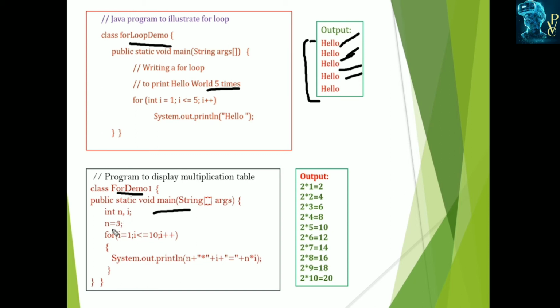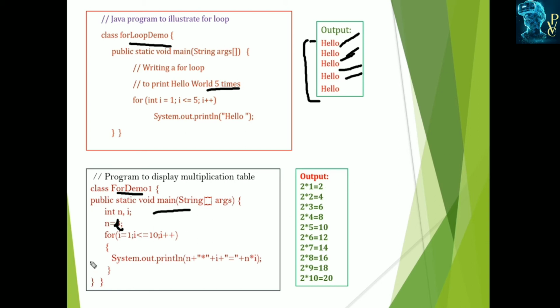Okay, n is equal to 2, here you have to specify the 2. For i is equal to 1, i less than or equal to 10, the table 2 into 1, 2 into 2, up to 2 into 10 gets executed. It displays n, and plus means the concatenation operator. After that we display the star, into, and the i value, first it is 1, and after that n into i, 2 into 1. Okay, 2 into 1 becomes 2.